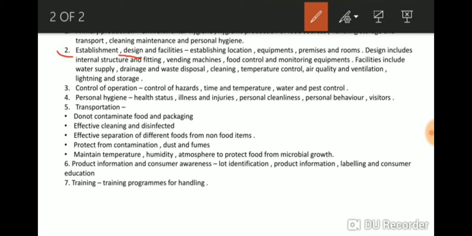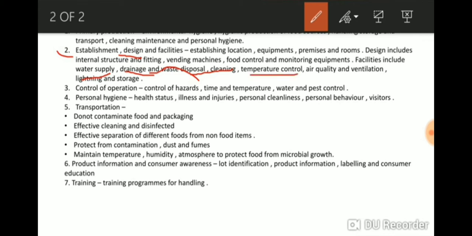In facilities, it provides the water supply. There should be no cut of water and no shortage of water. Drainage and waste disposal. Cleaning is the most important in hygiene. The personnel taking care of food processing or producing the food should have clean hands.